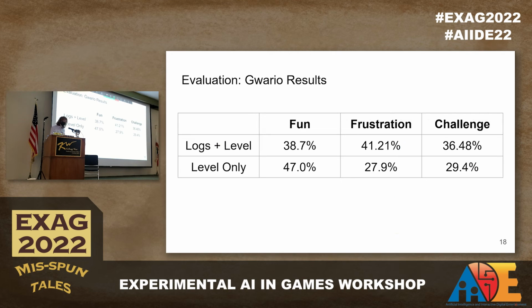So the evaluation. If we're looking in the top row, we have our model trained originally on the logs and level. And this is achieving a 38.7% accuracy, 41.2% accuracy, and 37.5% accuracy, compared to a level-only analyzer, which is getting 47% accuracy, 27.9% accuracy, and 29.4% accuracy.